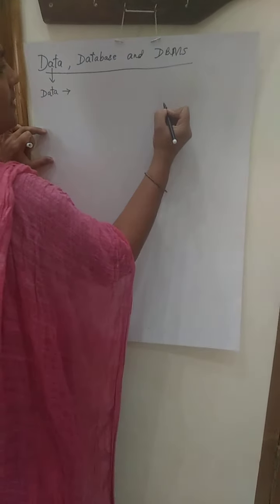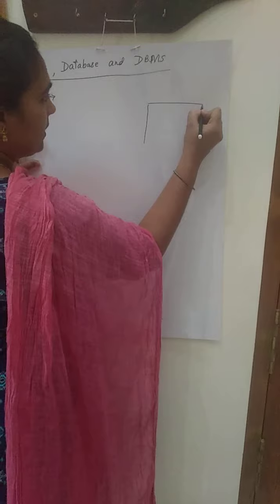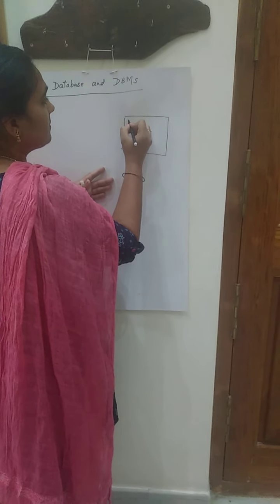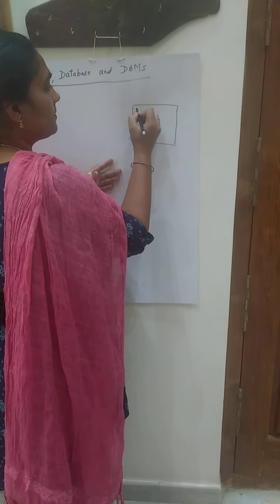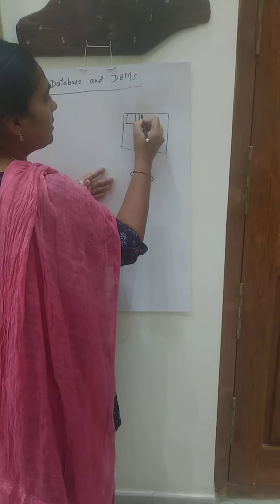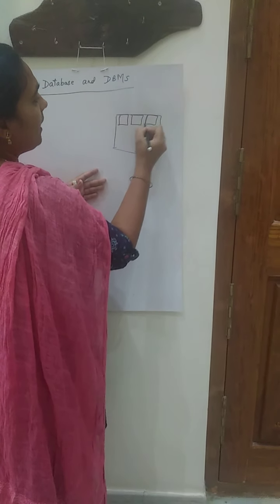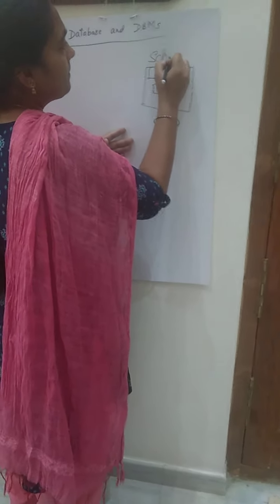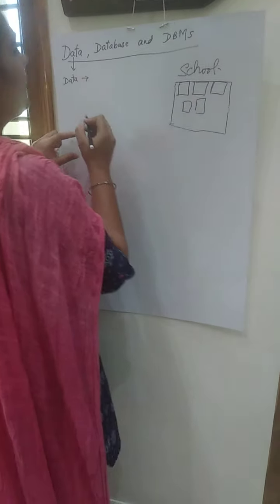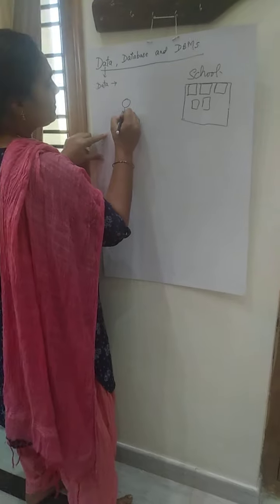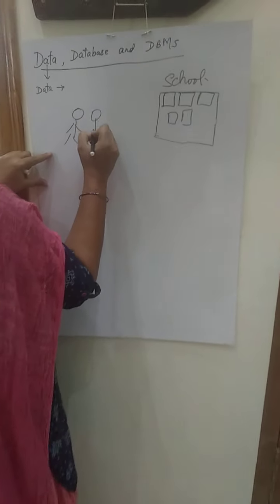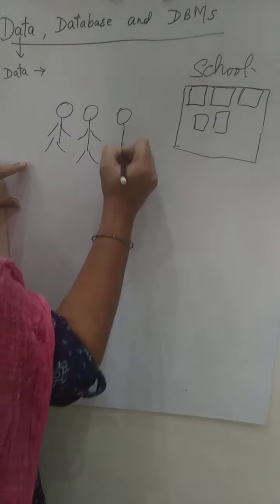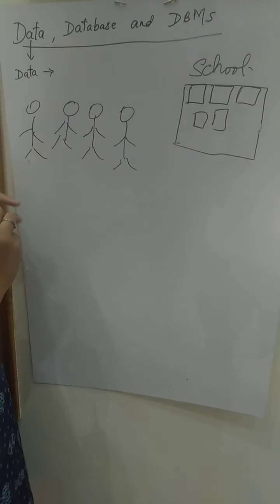Suppose in a school, this is your school, okay? And this is you, along with your other friends, other people who are studying in your school.